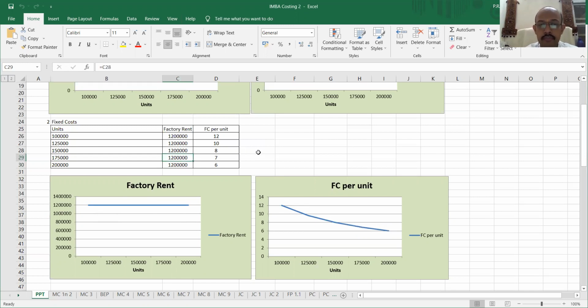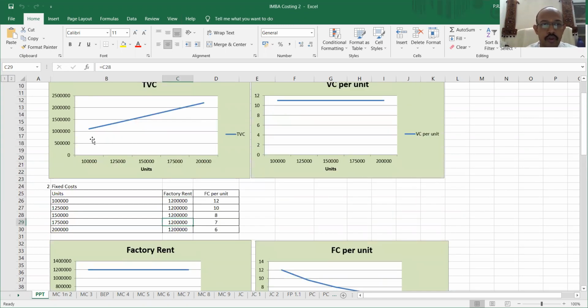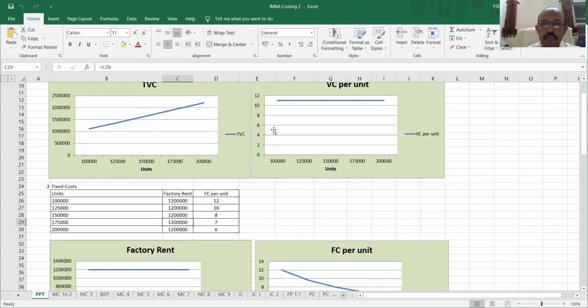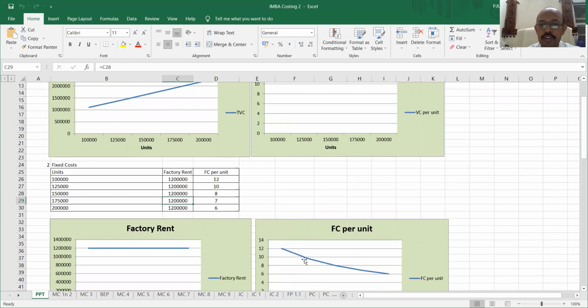You can relate this back to the variable cost. We saw that in the variable cost, the total variable cost keeps on increasing as the production keeps on increasing. However, the total fixed cost remains same no matter how much production is there. You can say that the variable cost per unit remains same no matter whatever is your production. You can say that the fixed cost per unit keeps on reducing as you increase the production.